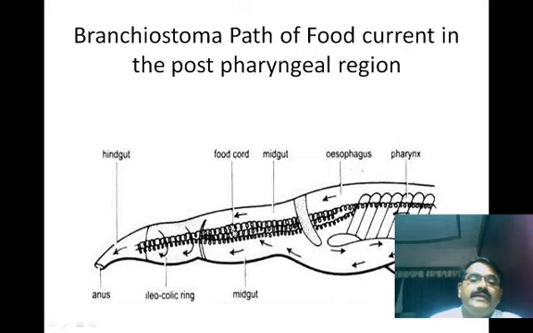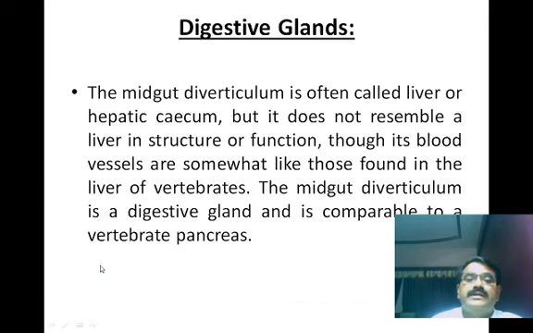The internal intestine has ciliated walls, so by the beating of these cilia the food material is transported toward the hindgut. Here there are ilio-colon rings which push the food material forward. From this region the food material is transported toward the hindgut, and from the hindgut the undigested food material is expelled outside the body.